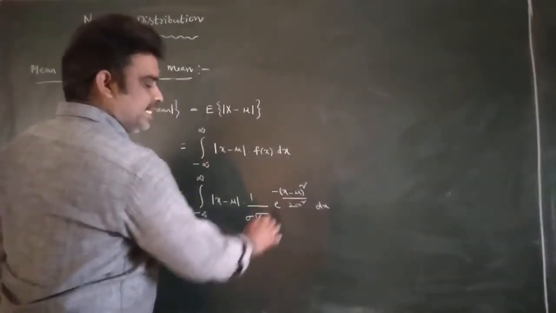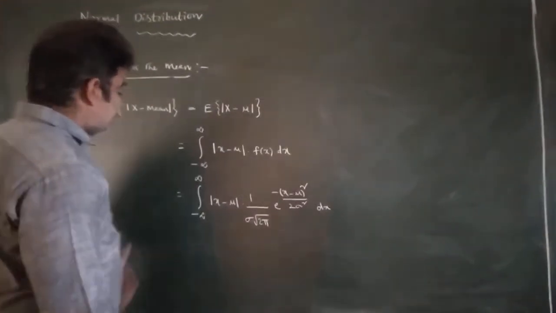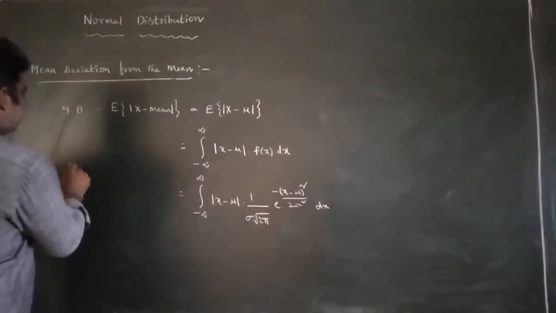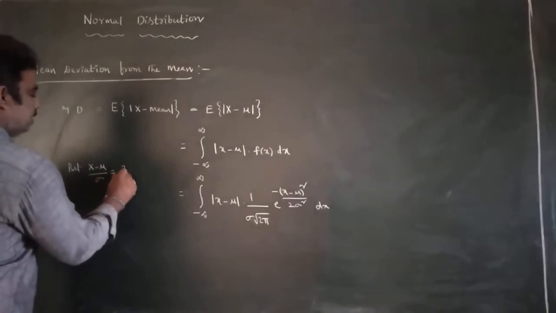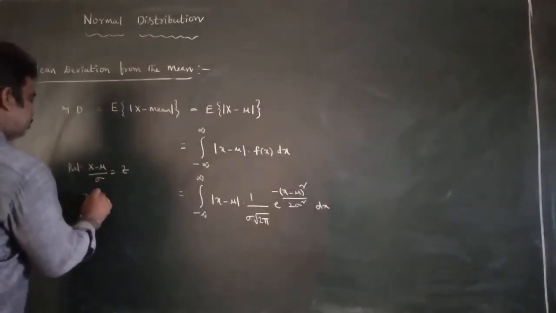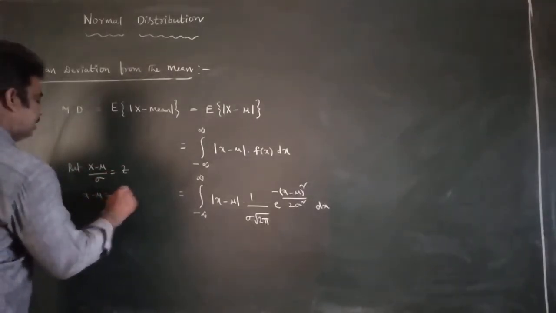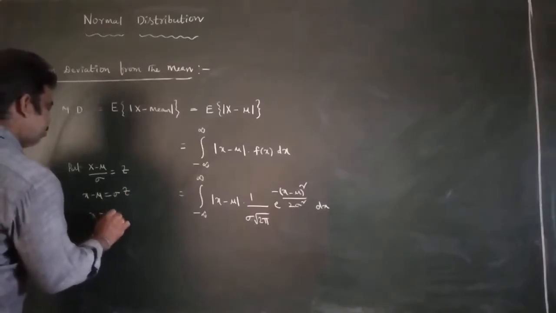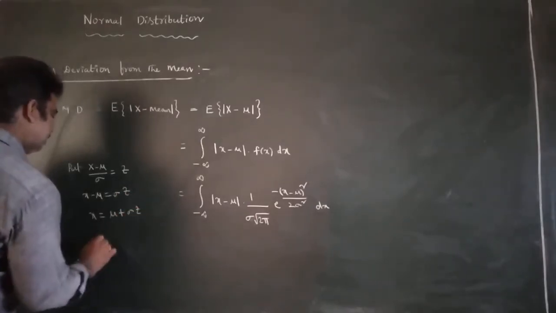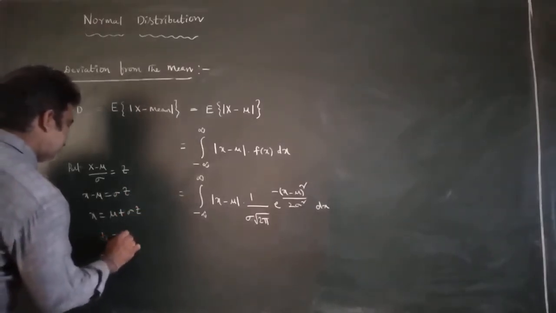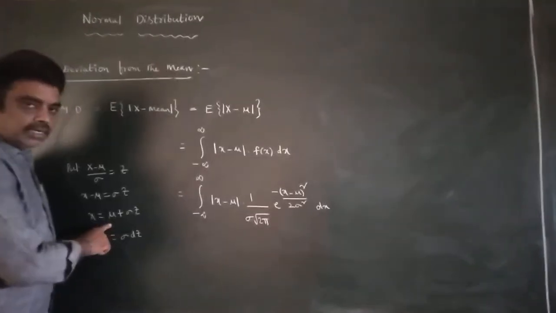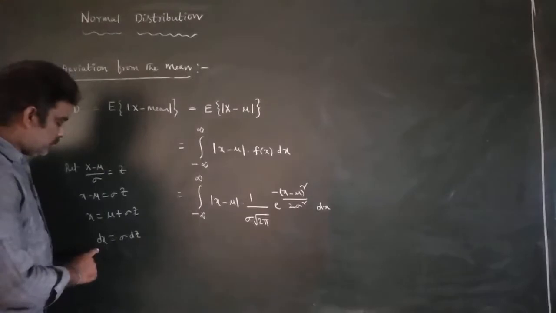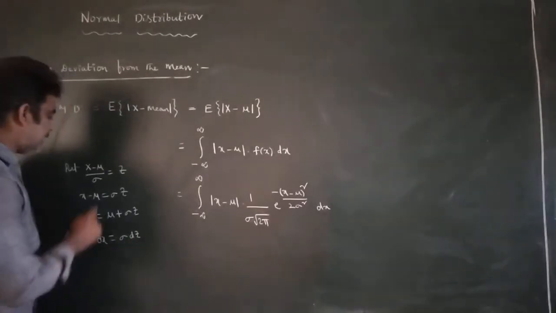To evaluate this integral, I am taking the substitution: put x minus mu by sigma is equal to z. Then x minus mu is equal to sigma z, x is equal to mu plus sigma z, and dx is equal to sigma into dz. Mu is constant, so its differential becomes 0. So, dx becomes sigma into dz.